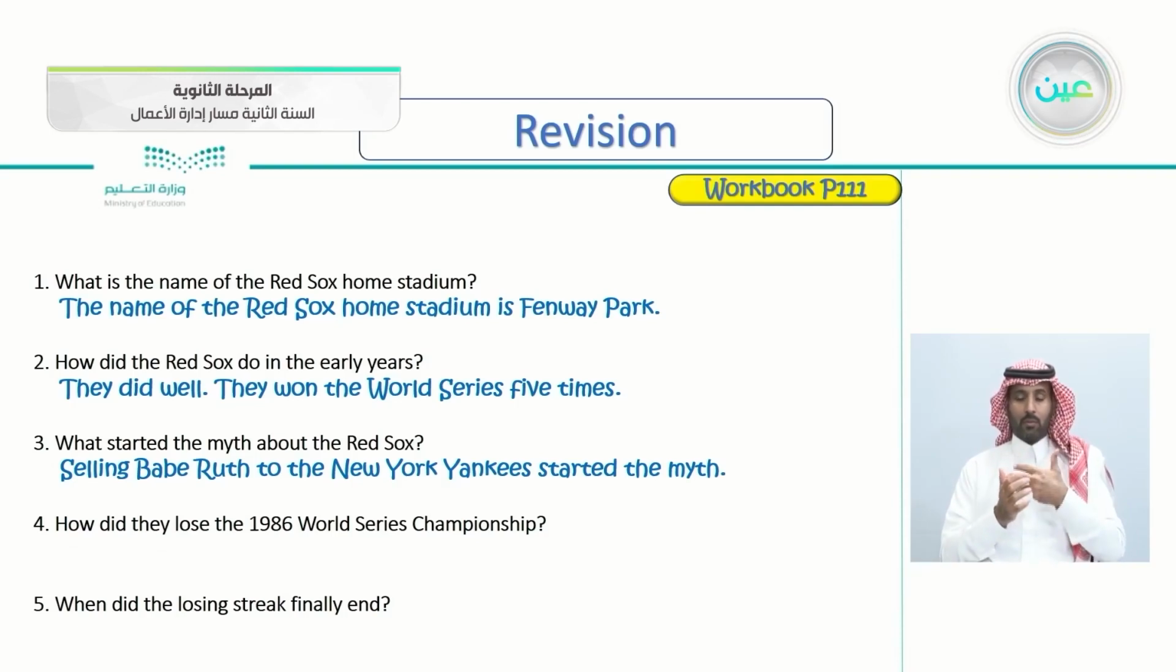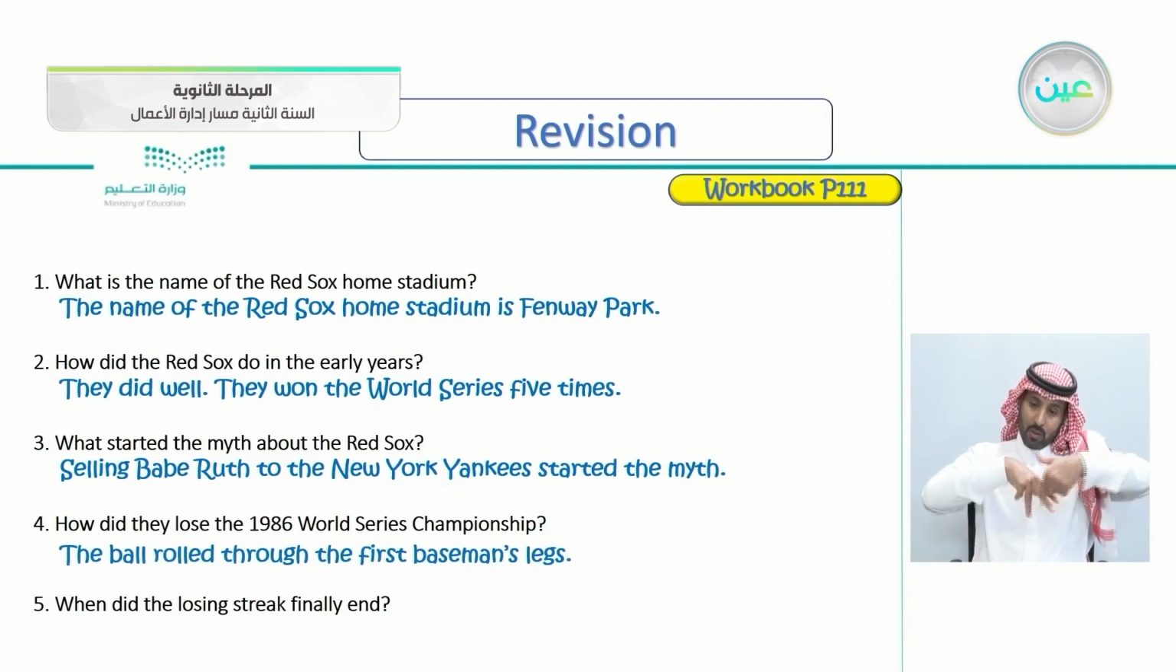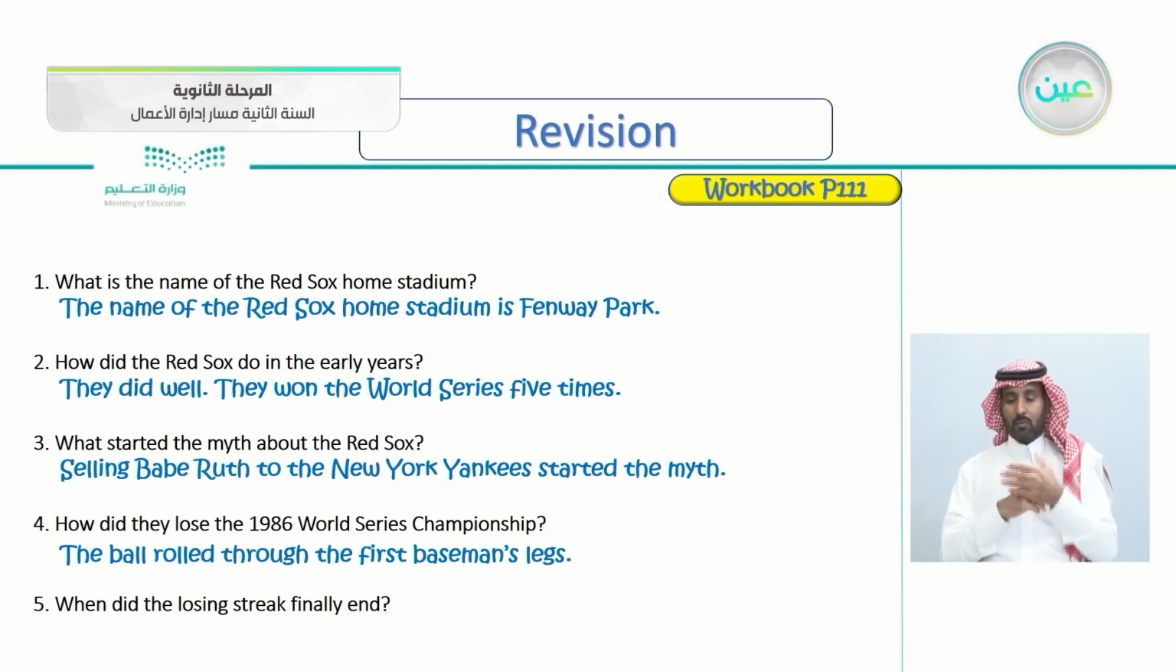So let's see the correct answer here. The ball rolled through the first baseman's legs. So the ball rolled slowly through the baseman's legs, of course, which enforced this myth that they will never win. But of course, they eventually won.